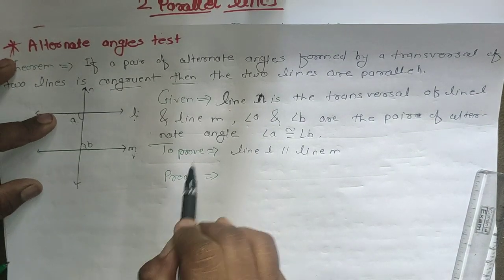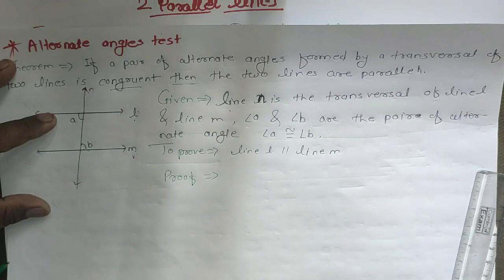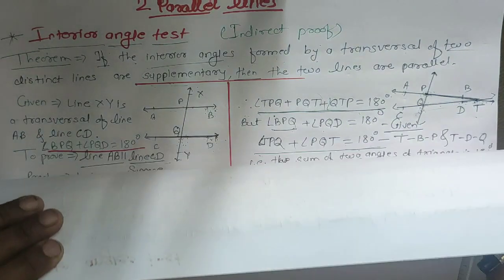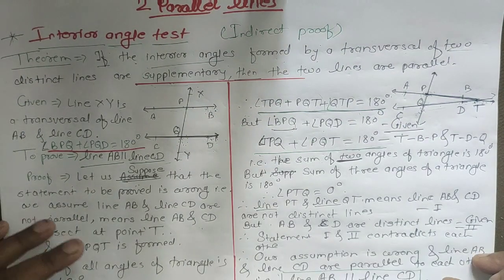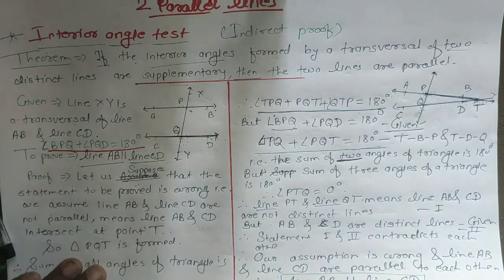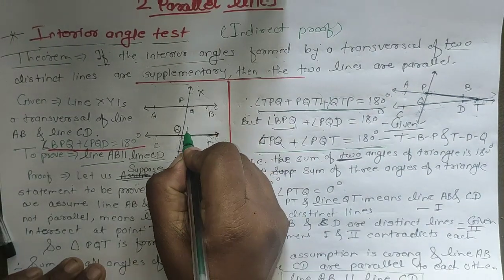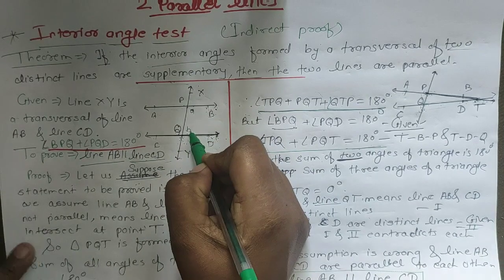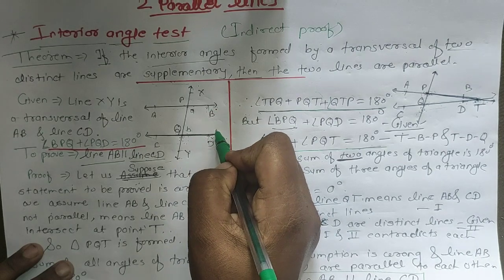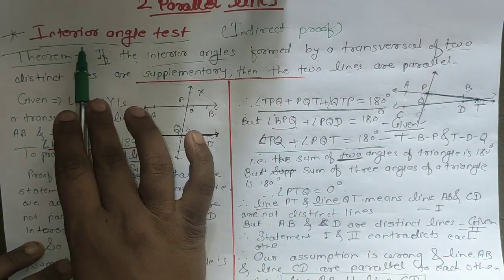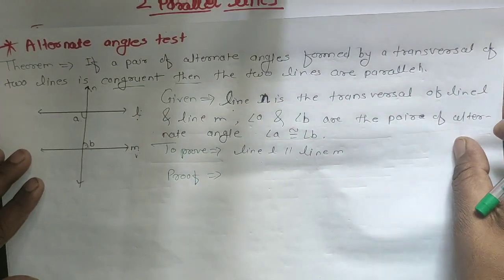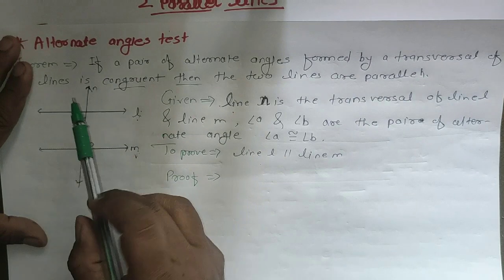So to prove that line L is parallel to M, first of all, we solved the interior angles test. From this interior angle test, what we prove is that if the sum of interior angles, suppose this angle is A and this angle is B, then A plus B is equal to 180. If A plus B is equal to 180, then the lines are parallel to each other. That property of the interior angles test we have to use here to prove the alternate angle test.